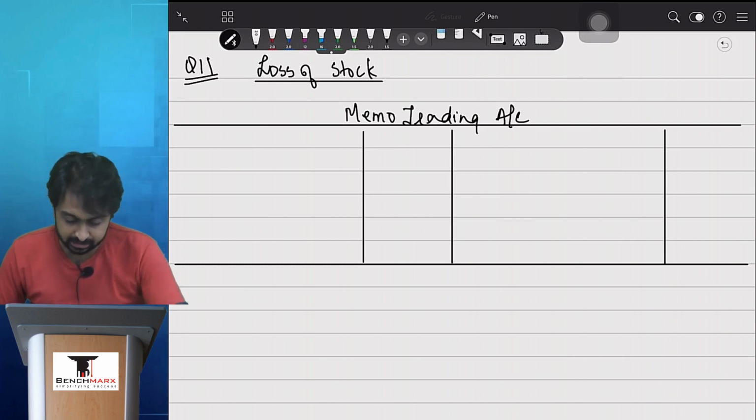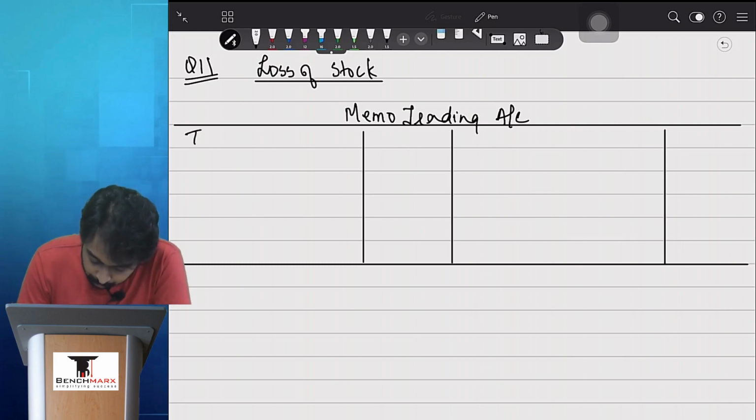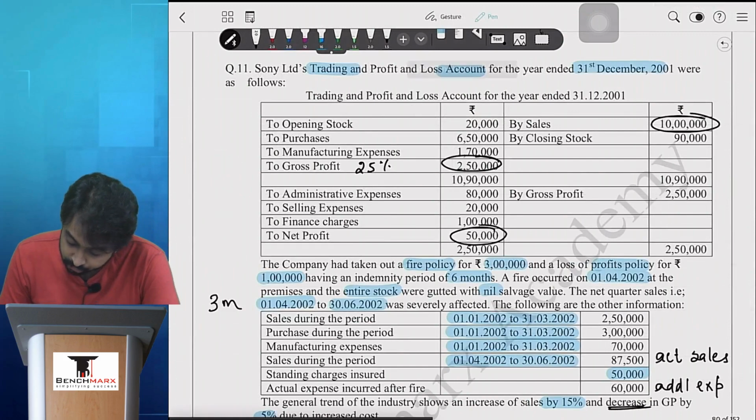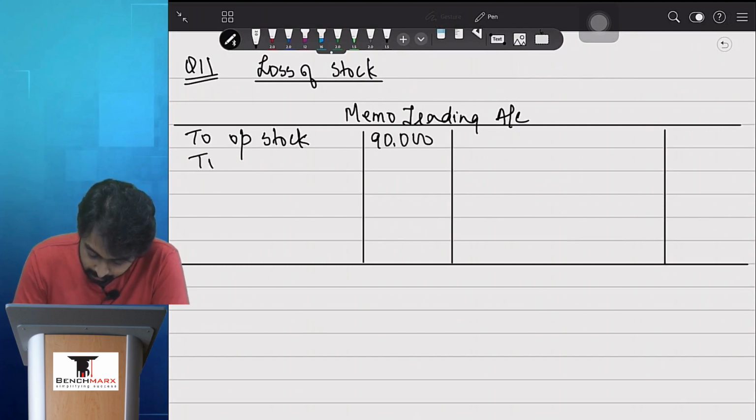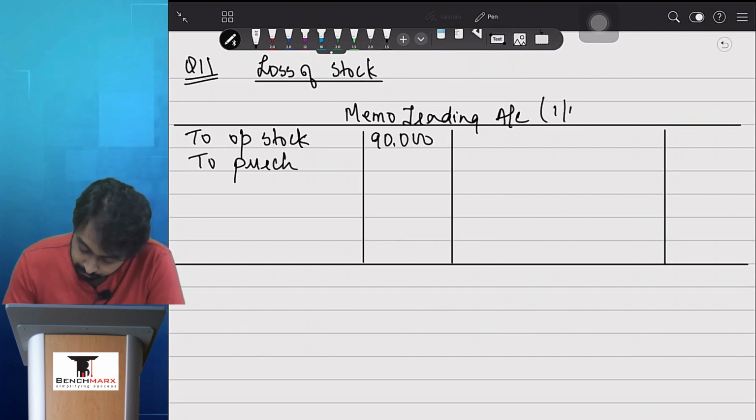बताइए, where do we start from? We will start from the opening stock. Opening stock is going to be last time's closing stock. Last time's closing stock appears to be 90. So opening stock is 90,000. Then we will need the purchases. Purchases we need memo trading to 1st April से लेकर 30th June.